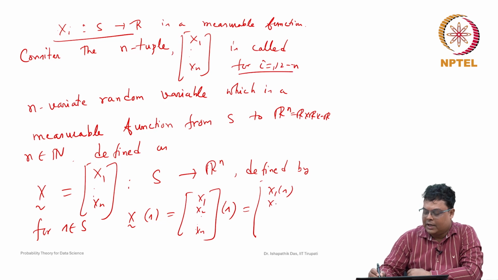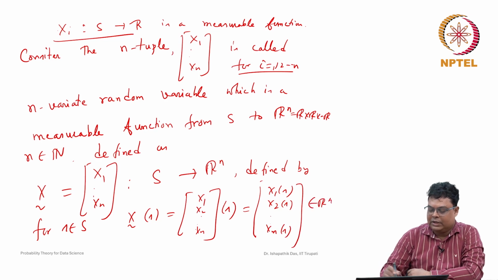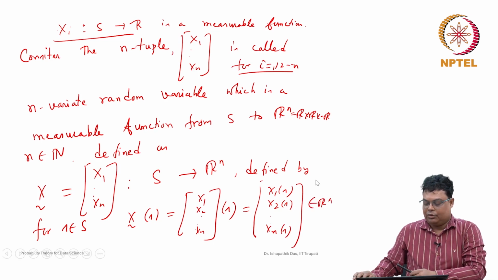So x1(s) will be a real number, x2(s) a real number, xn(s) a real number, and this vector will be in R^n.